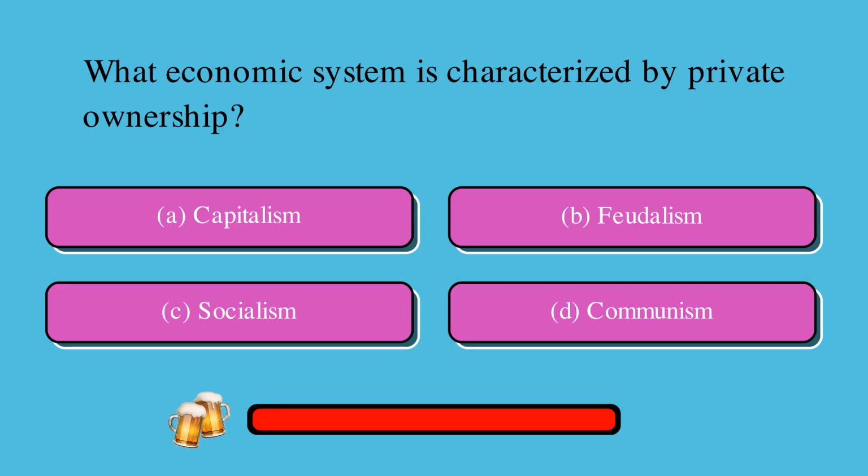Here's some market dynamics trivia. What economic system is characterized by private ownership? Is it A, capitalism, B, feudalism, C, socialism, or D, communism? The correct answer is A, capitalism.